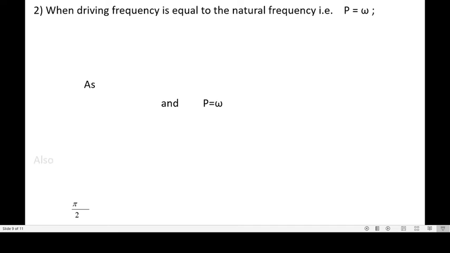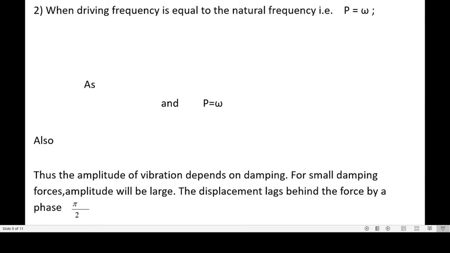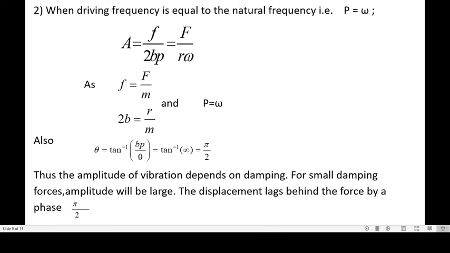Now case 2. When the driving frequency is equal to the natural frequency, that is p equal to omega. Now in this case a equal to f upon 2bp. We know that this f equal to capital F upon m. Therefore by substituting and solving we will get the equation as a equal to f upon 2bp, or it is equal to f upon r omega.